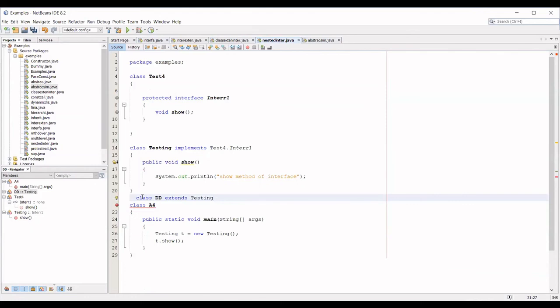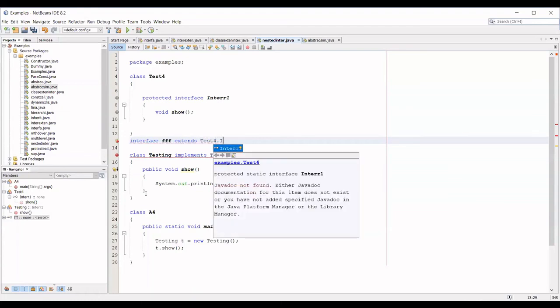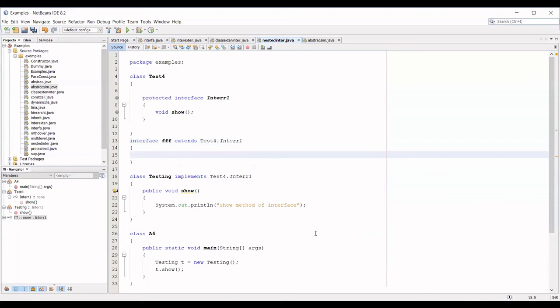This is your doubt, Nayana? So the question is, ma'am, if you want to extend the nested interface, yes, you can extend the nested interface using the keyword extends, but you have to use the name of the class dot the interface name. This is possible, Nayana.